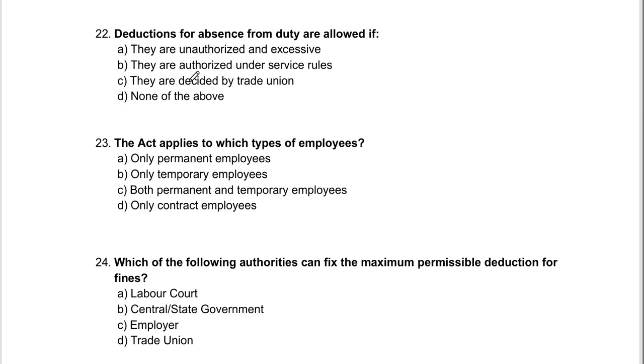Now come to question number 22. Deductions for absence from duty are allowed if they are unauthorized and excessive, they are authorized under service rules, they are decided by trade union, none of the above.